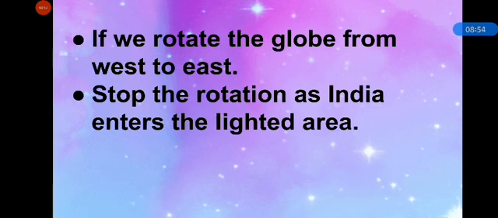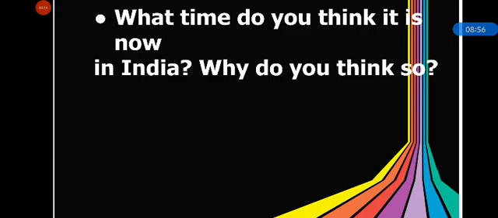Now you need to answer, what time do you think it is now in India, and why do you think so when India enters the lighted area? Means India started receiving sunlight. What do you think? Is it day, night, evening or afternoon in India?